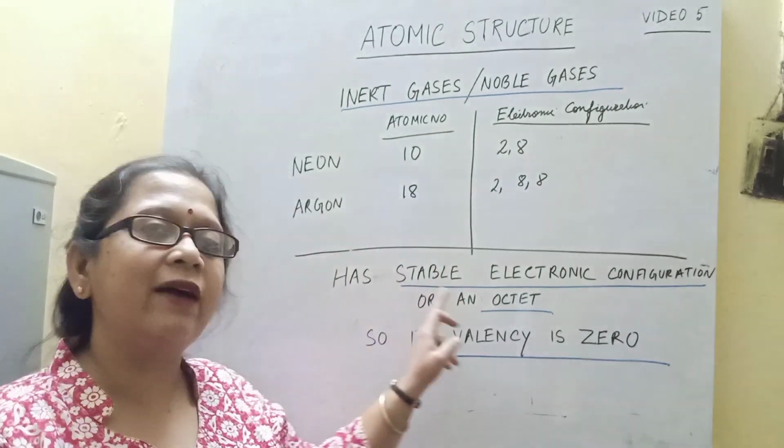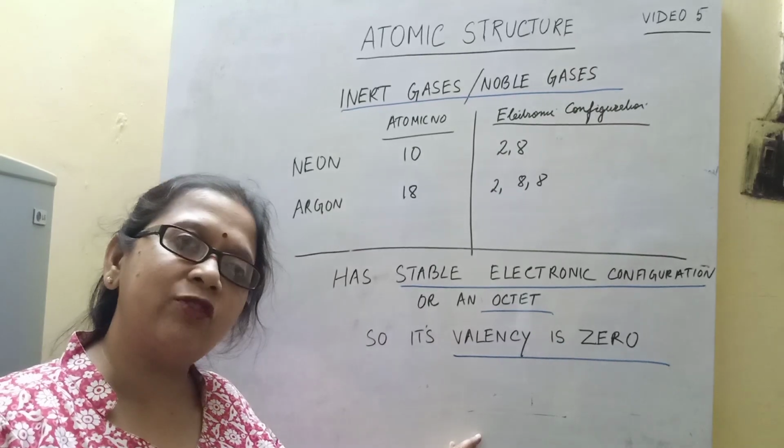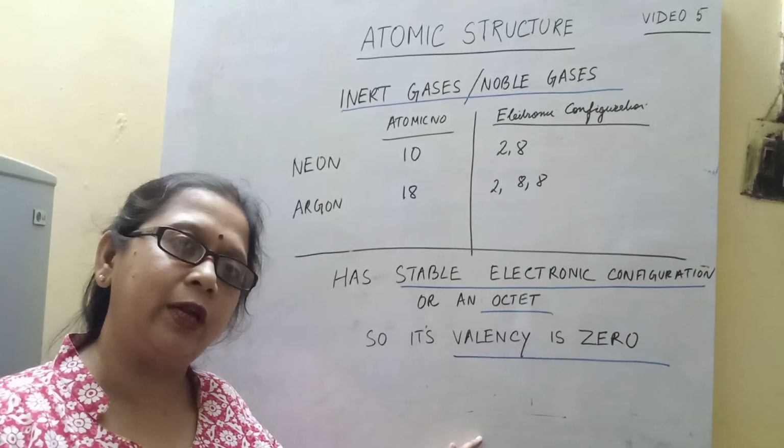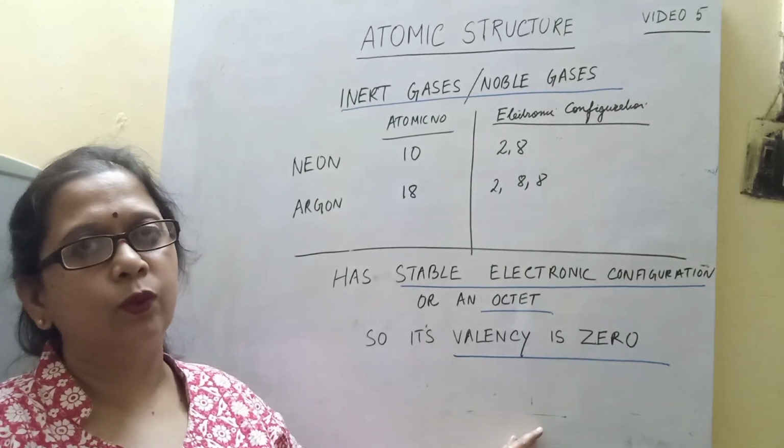So it already has a stable electronic configuration. It will neither lose electrons, nor gain electrons, nor share electrons. In this case, its valency is 0.